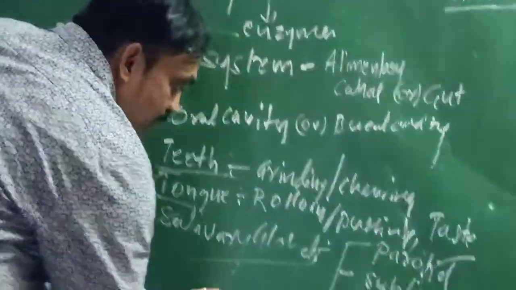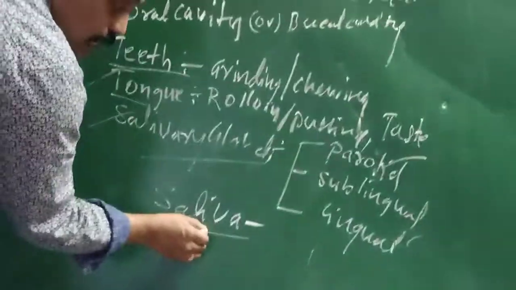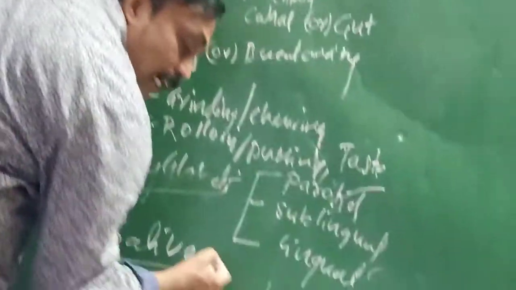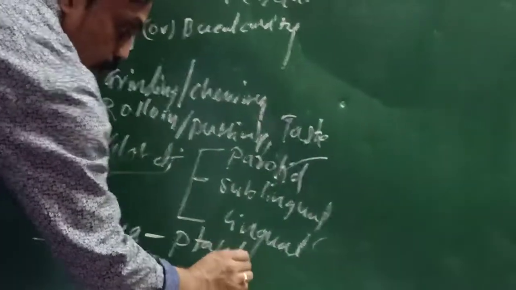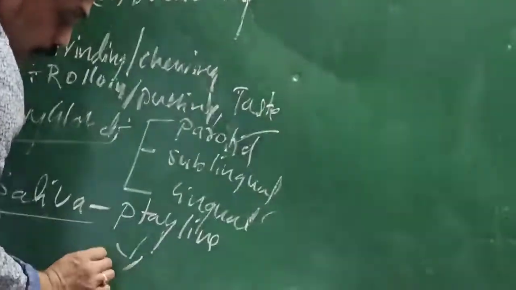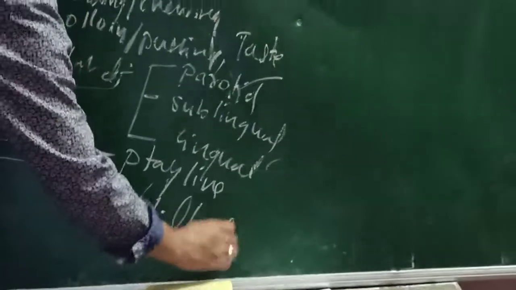These salivary glands release what? Saliva. In that saliva, what is there? In that saliva there is especially an enzyme. What enzyme? That is ptyalin. What is the use of ptyalin? Ptyalin is useful for the partial digestion of carbohydrates. Partial digestion of carbohydrates.